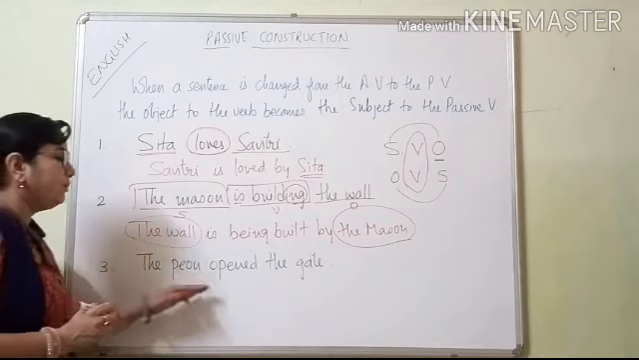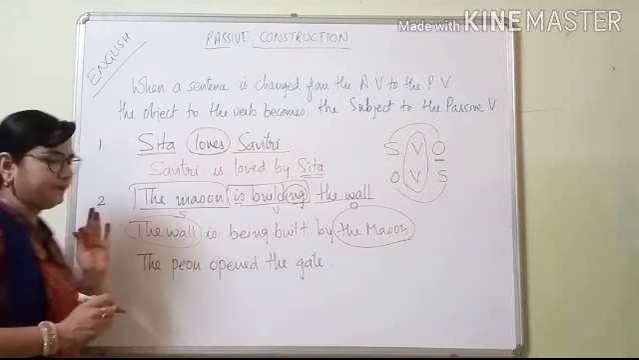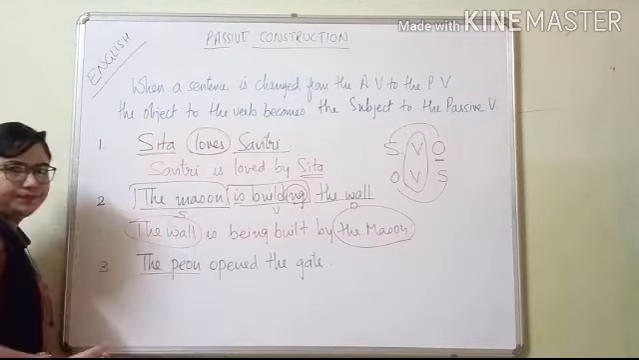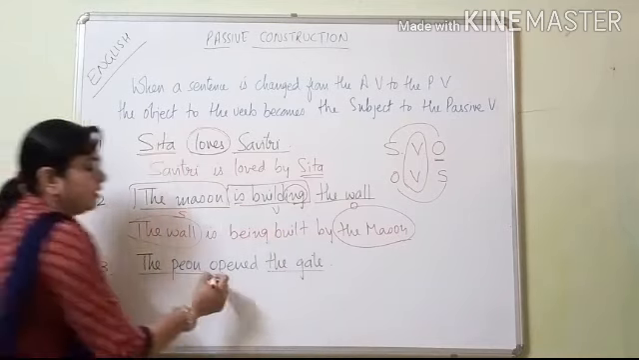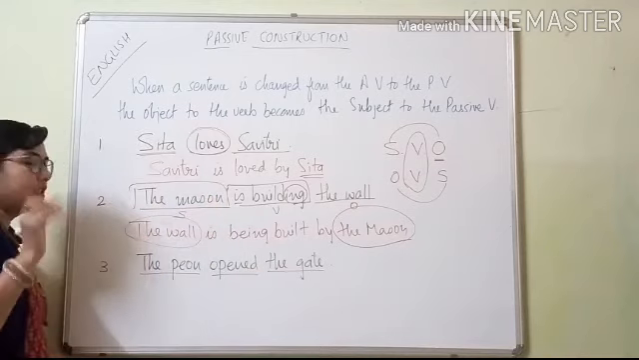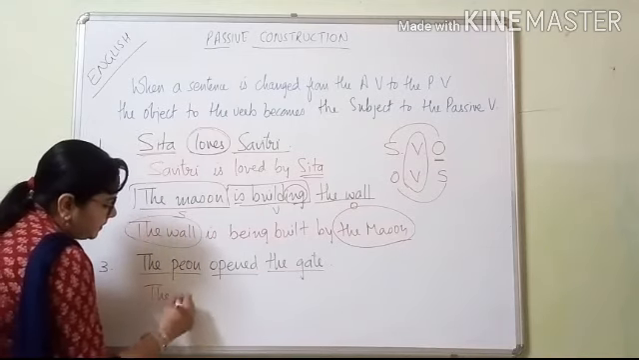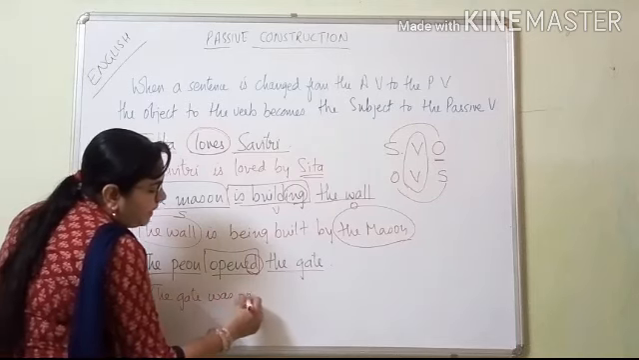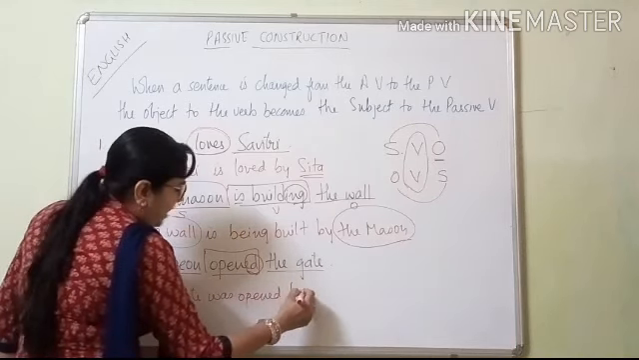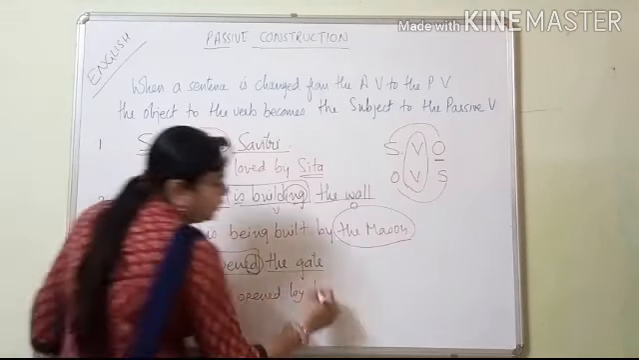Next example, the peon opened the gate. What is the subject here? The peon. What is the object here? The gate. And what is the verb? Open. How will you keep it? The gate, because it is in the past tense. See, opened. It is in the past tense. That's why you will keep here was opened by the peon.